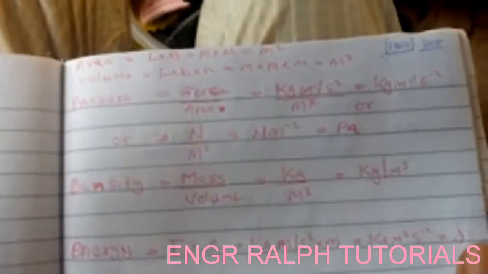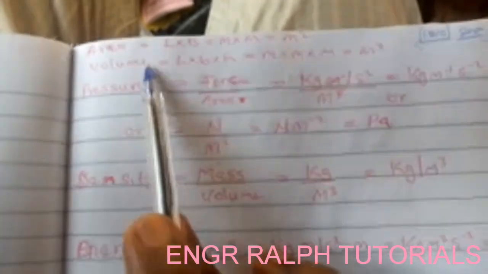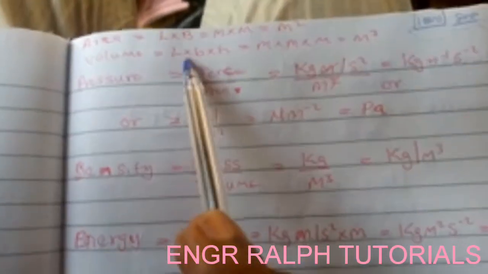Now, the next quantity we are going to look at is area. Area is length times breadth.